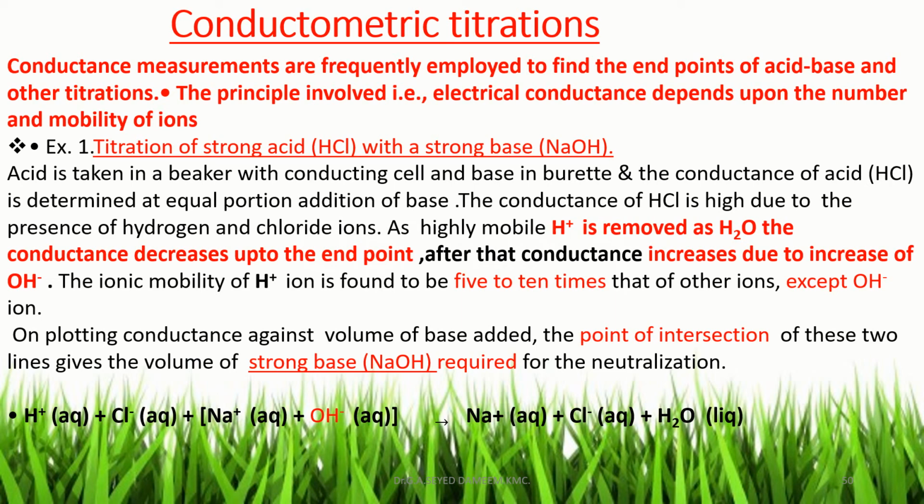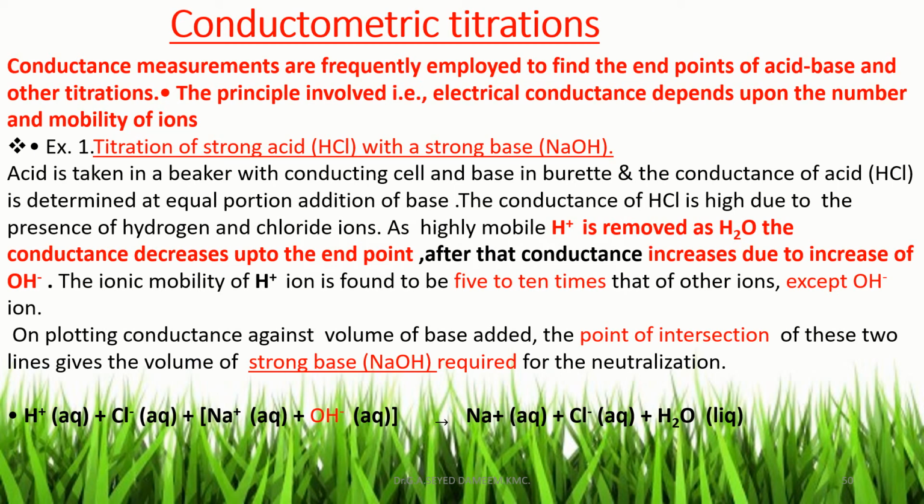After the endpoint, there is no H+ ion, so on adding sodium hydroxide, due to the increase of OH- ion, the conductance increases. So on plotting conductance versus volume of sodium hydroxide, we get two straight lines, and the point of intersection of these two straight lines gives the endpoint of the titration.